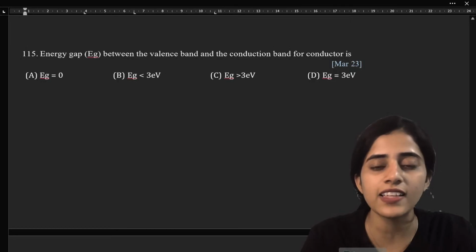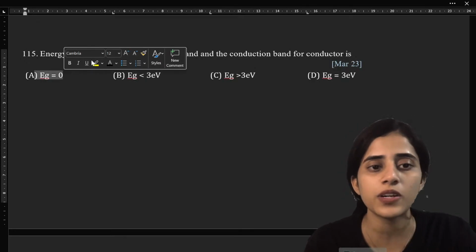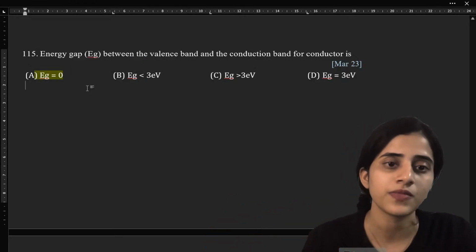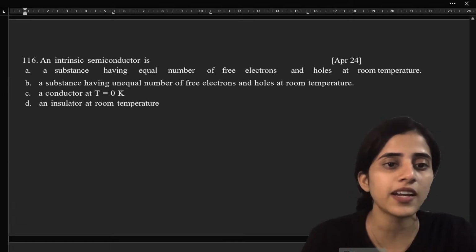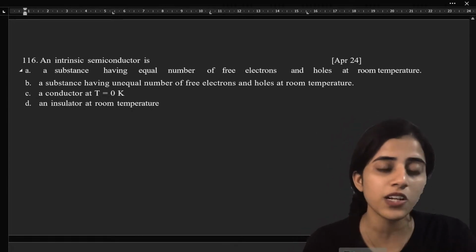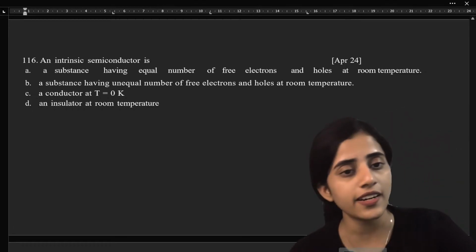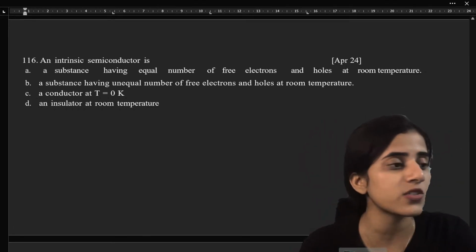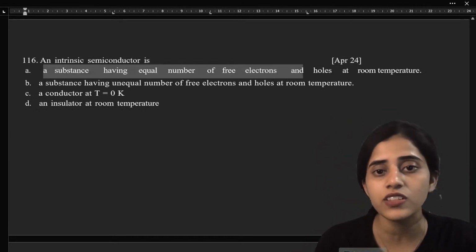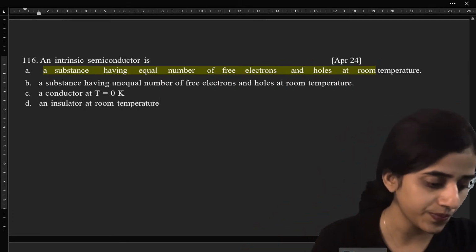Energy gap between valence band and the conduction band for a conductor is, obviously, see, similar question we have done. You can see one question can be asked in how many different forms. An intrinsic semiconductor is a substance having equal number of free electrons and holes at room temperature, a substance having unequal number of free electrons and holes at room temperature, conductor at T equal to 0 Kelvin, or insulator at room temperature. What is the answer? See, intrinsic should always have equal number of free electrons and holes. Only when you dope it, it will change.